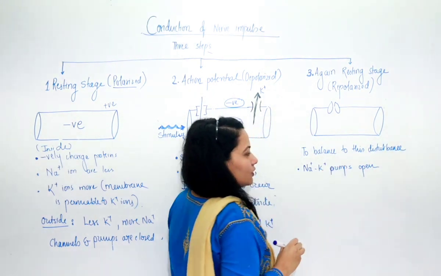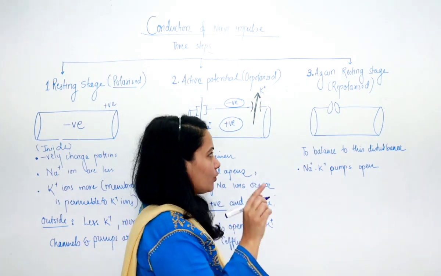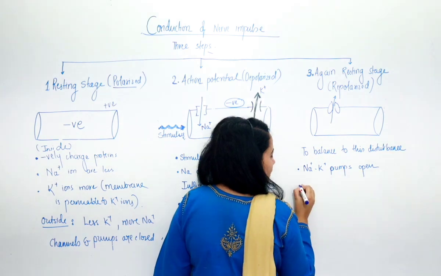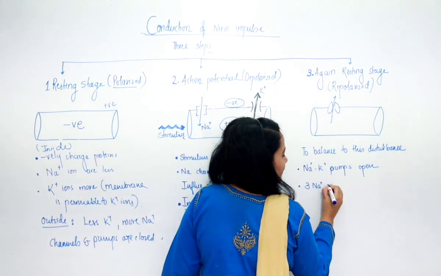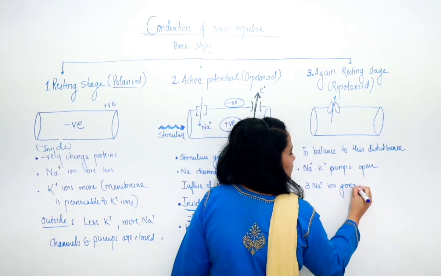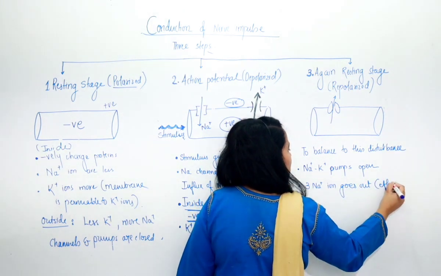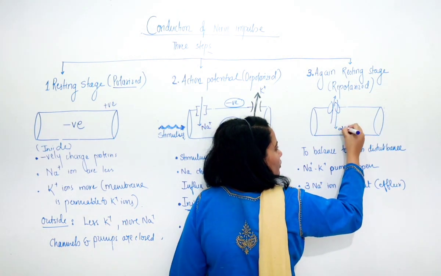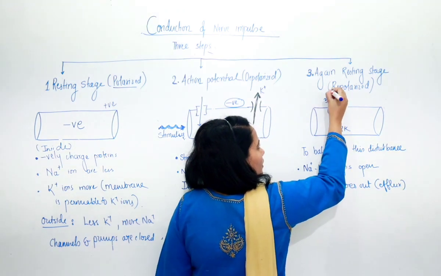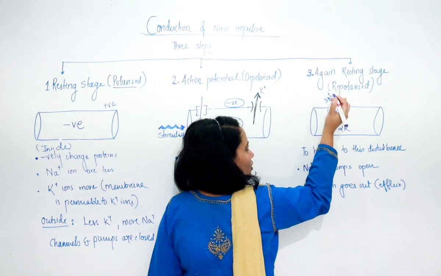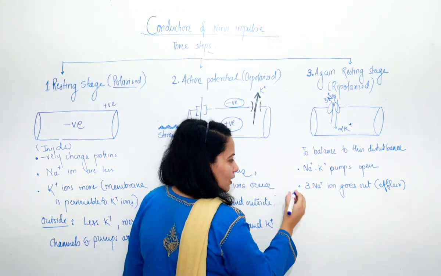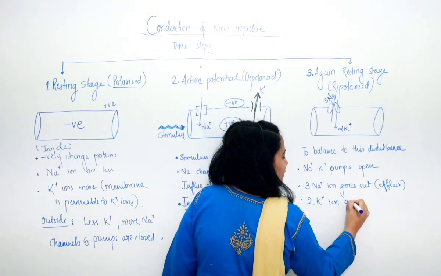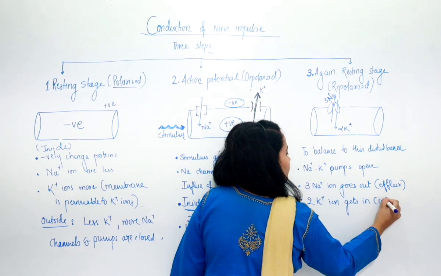Now as soon as the sodium potassium pump opens, what will happen, that 3 sodium ion will go out. Remember here 3 sodium ion goes out, or we can say efflux, and along with that 2 potassium ion comes in. So remember this is something important. 3 sodium ion goes out and 2 potassium ion comes in. So here we will write that 2 potassium ion gets in, or you can write this as influx.